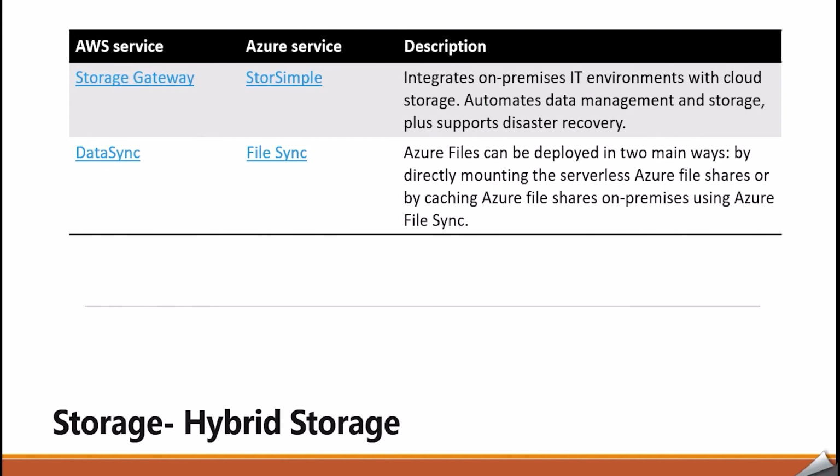DataSync and File Sync, if we compare, File Sync is the Azure Files where Azure Files can be deployed in two main ways: by directly mounting the serverless Azure file share or by caching the Azure file share on-premise using Azure File Sync.